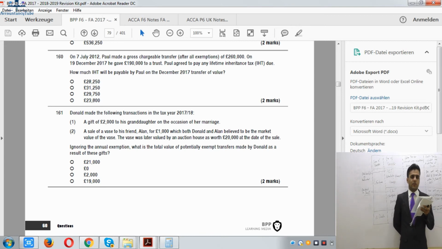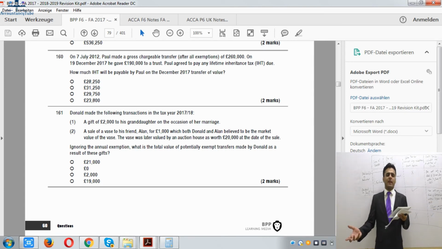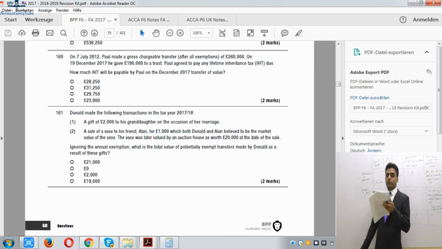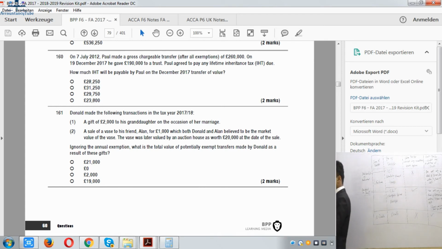However, both donor and receiver thought it was £1,000, so it was transferred for £1,000. In that case as well the value of transfer is zero, because both parties agreed it was £1,000. So in both cases there is no value of transfer, because it says ignoring annual exemptions.